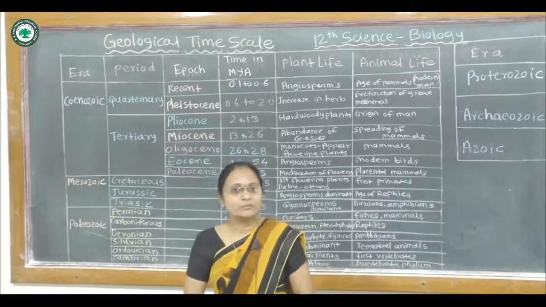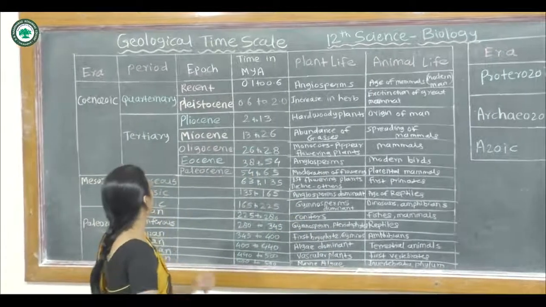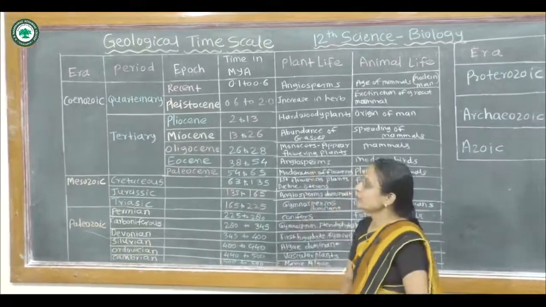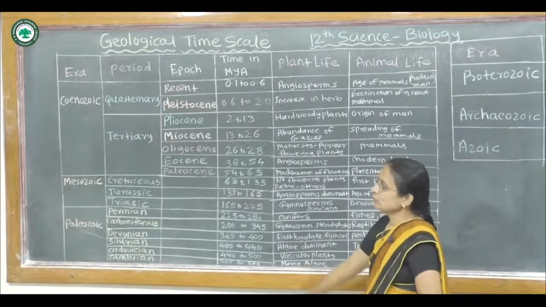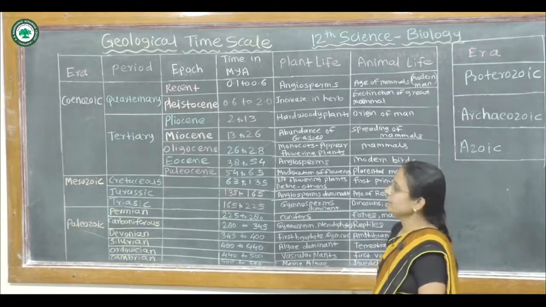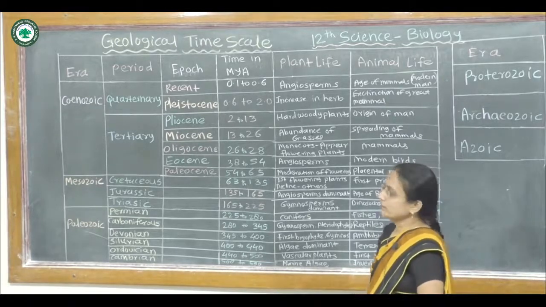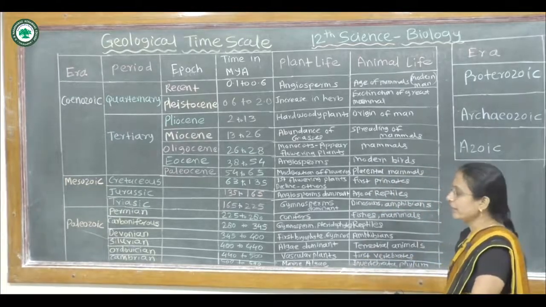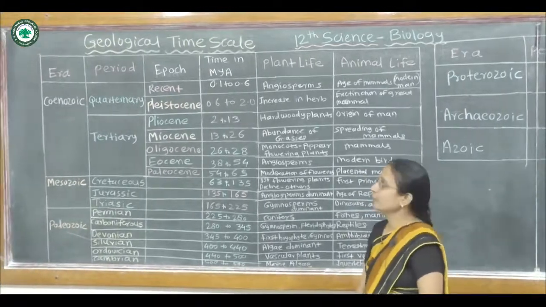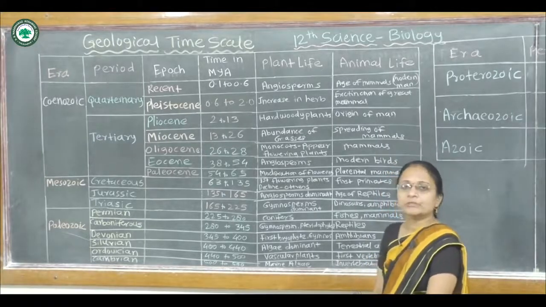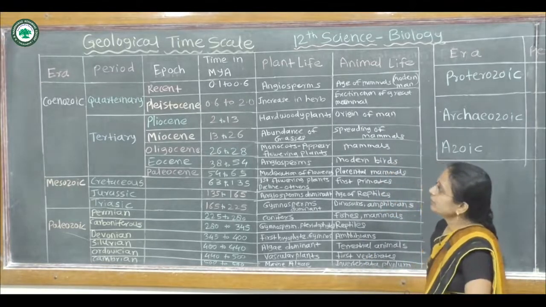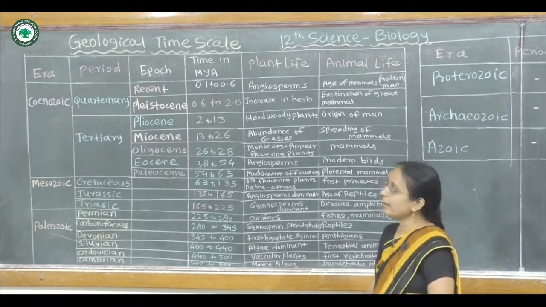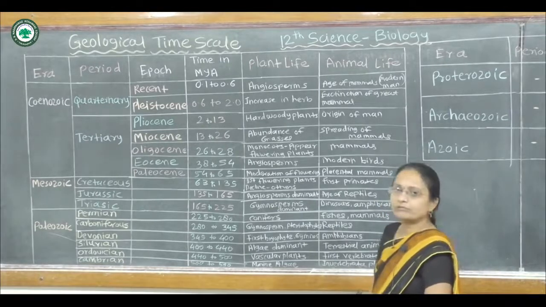Then the different periods represented in this geological time scale are the Quaternary and Tertiary periods. After that, the Mesozoic era is divided into the Cretaceous, Jurassic and Triassic periods. The Paleozoic era is divided into the Permian, Carboniferous, Devonian, Silurian, Ordovician and Cambrian periods. Now come to the Cenozoic era. This Cenozoic era also shows the epochs: the Quaternary period with 2 epochs, and the Tertiary period with 5 epochs.